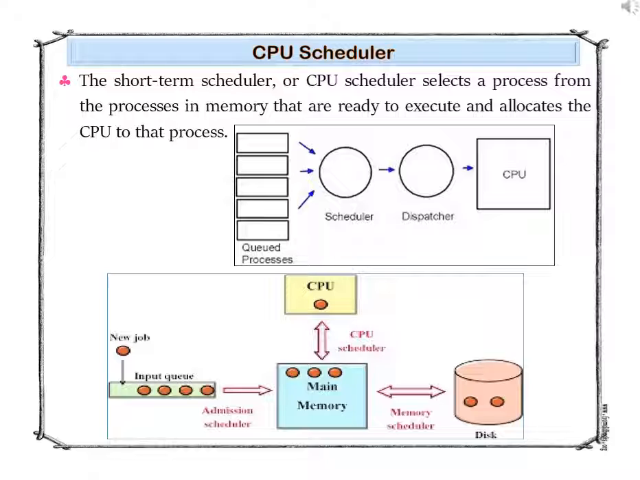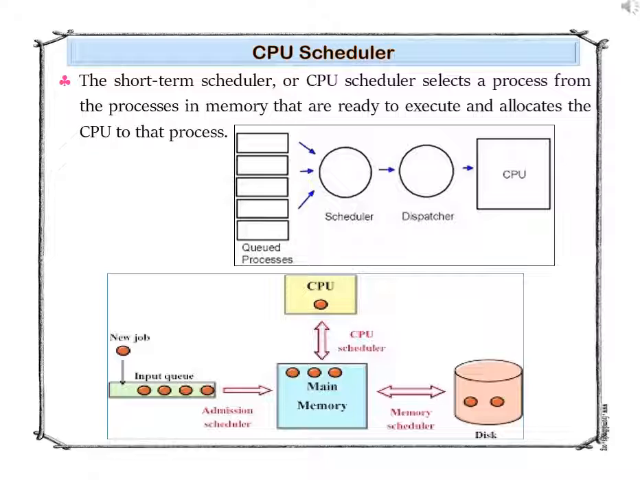Next is the CPU scheduler. The short-term scheduler or the CPU scheduler selects a process from the processes in memory that are ready to execute and allocates the CPU to that process. The CPU executes a large number of jobs or tasks. CPU scheduling is the basis of a multiprogramming OS. By switching the CPU among the processes, the OS can make the computer more productive.